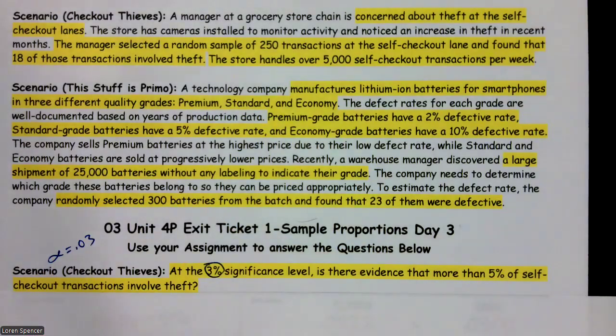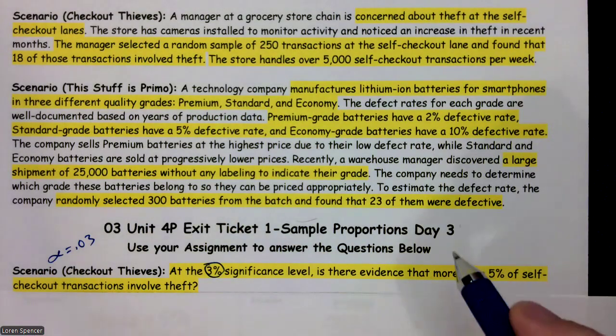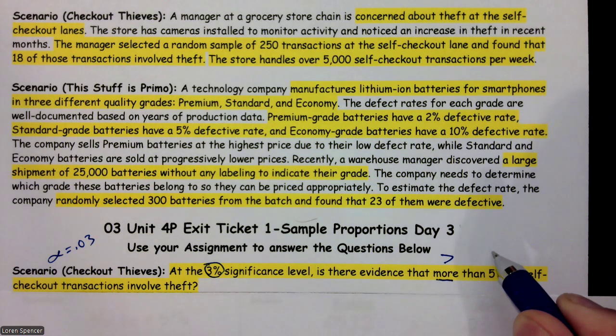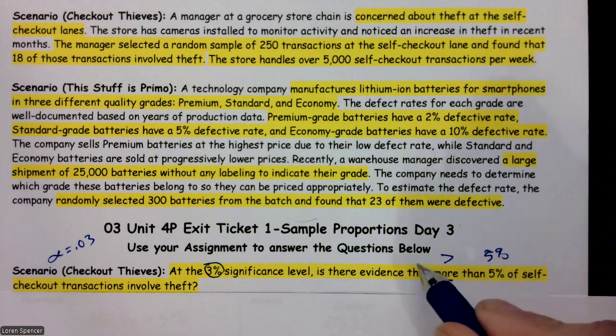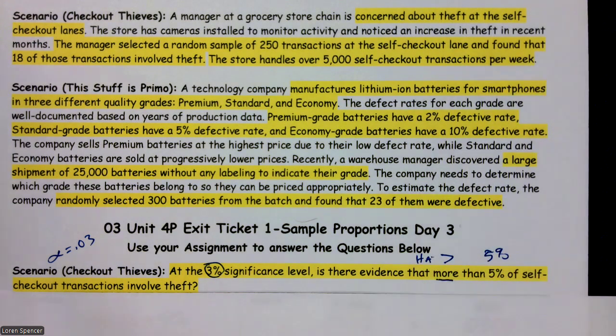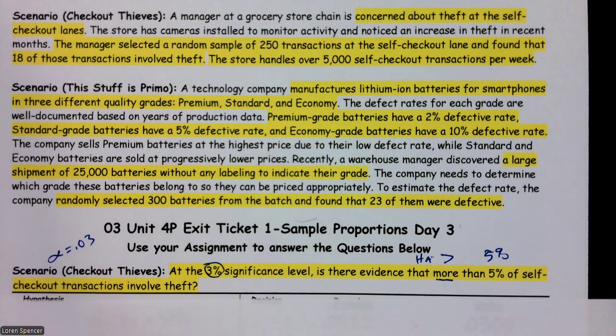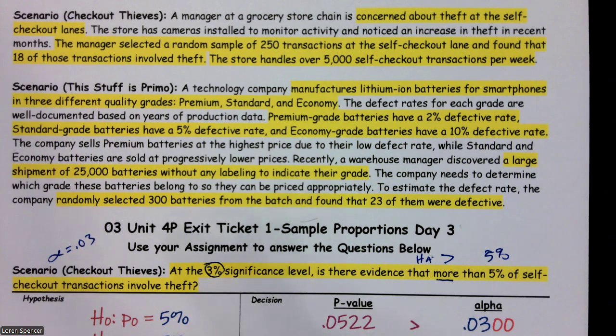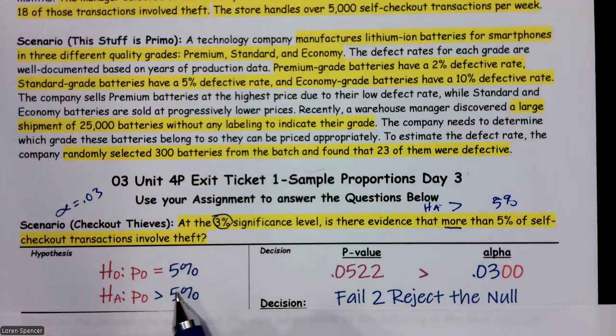Let's take a moment and go back and look at what this was about, because we're looking at more than 5%. So greater than 5%. That tells me my alternative is going to be greater than 5%, which means my null will be equal to 5%. Well, this is what we set up as our hypothesis. We said the null equals 5%. The alternative was greater than 5%, and that came from that word more.